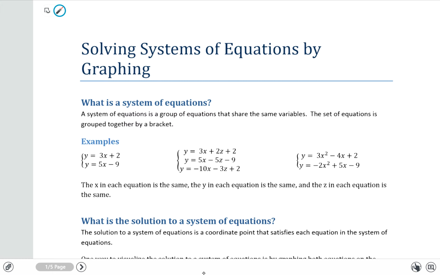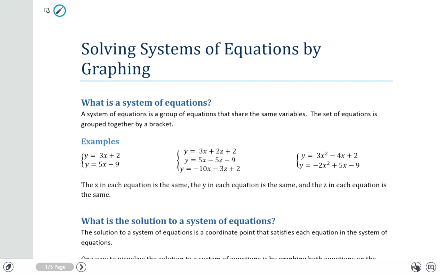Okay. The next example we have here, instead of just two equations, we have three equations. What you'll also notice is that there's 1, 2, 3 different variables in that system of equations. Lastly here, we have another system. Here we only have two equations in this system of equations. And again, what you'll notice is that we only have two variables.